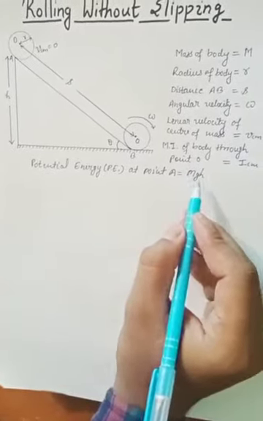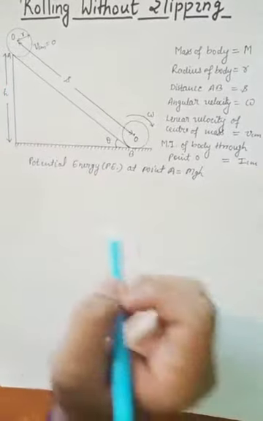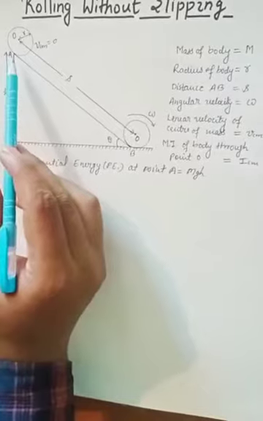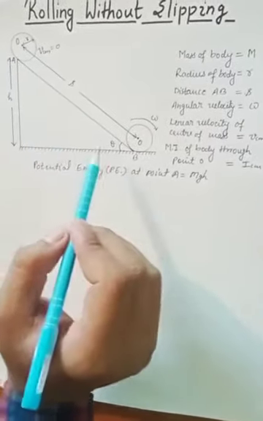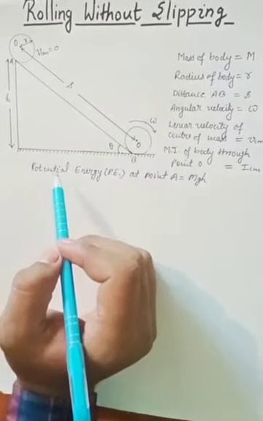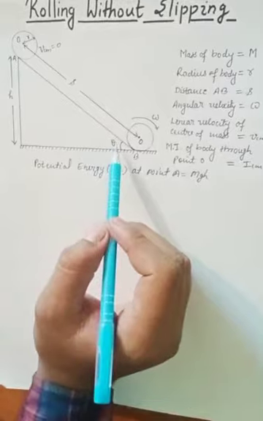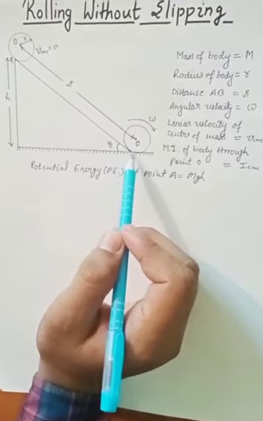This potential energy is due to the height of this inclined plane, and when we release this body from point A, it will come rolling to point B, and this whole potential energy will be converted into rotational energy and translational energy.